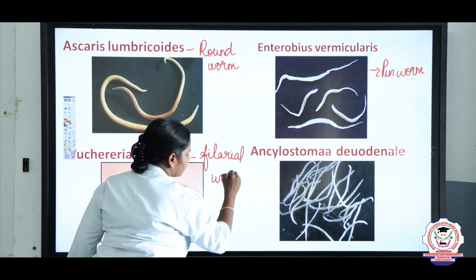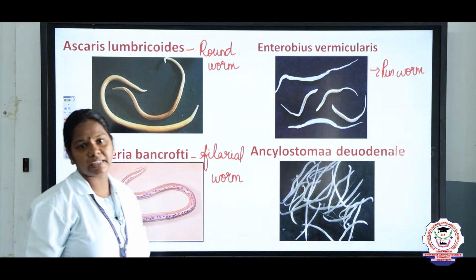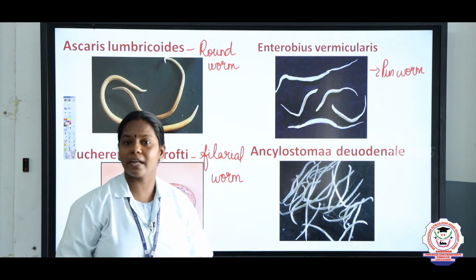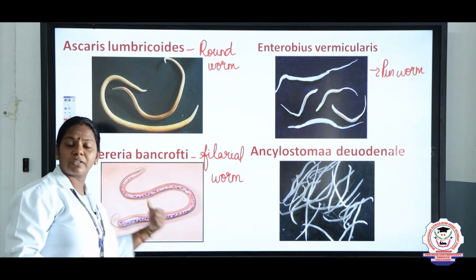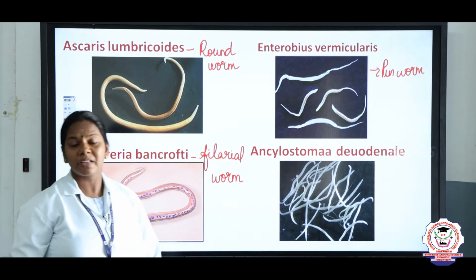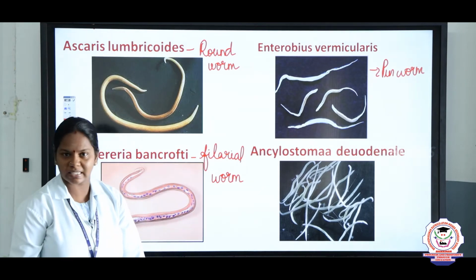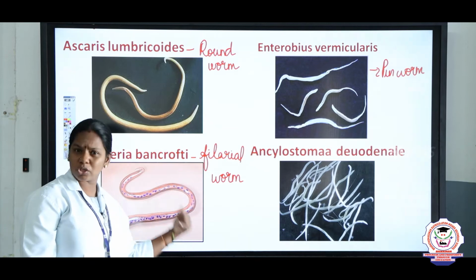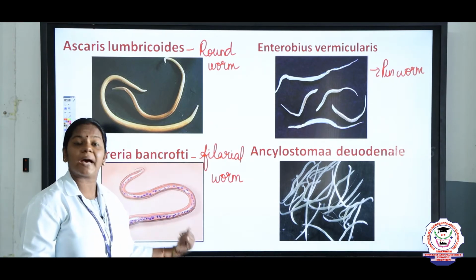Filarial worm. Wuchereria bancrofti affects the lymph glands and causes elephantiasis. In Tamil we say it as Yanai noi, right? So this Wuchereria bancrofti affects the lymph glands of a person, and we can see the symptoms of this elephantiasis. You can see the swollen legs, right? That is due to the inflammation of the lymph glands. So it is said to be a parasite.